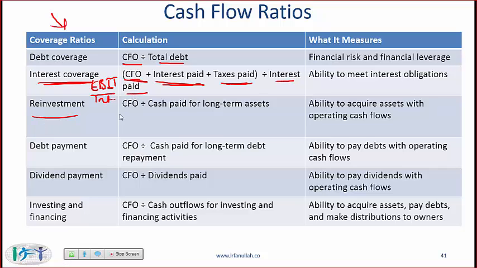The reinvestment ratio is the CFO divided by cash paid for long-term assets. Debt repayment ratio is CFO divided by cash paid for long-term debt repayment. Dividend payment is CFO divided by dividend payments. Investing and financing is CFO divided by cash outflow for investing and financing activity.